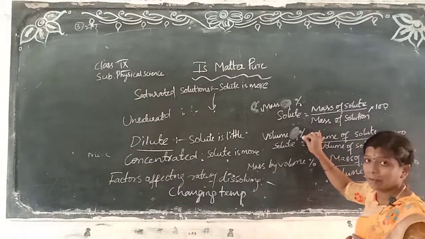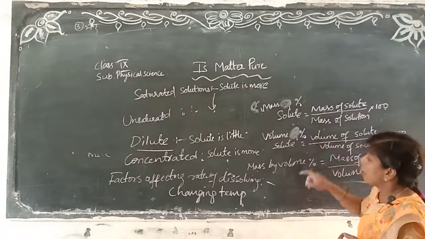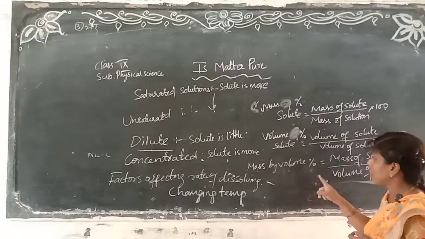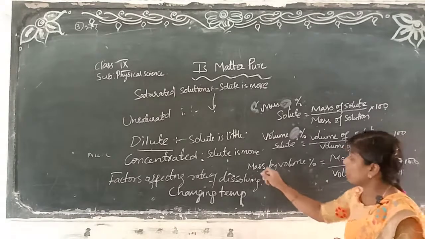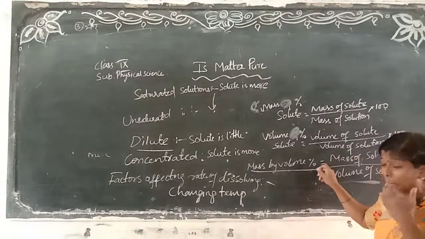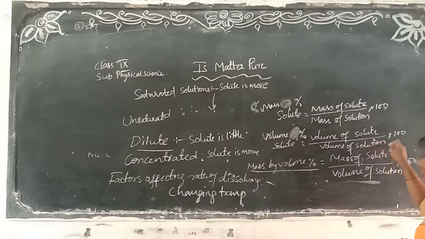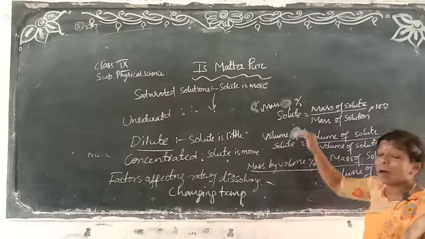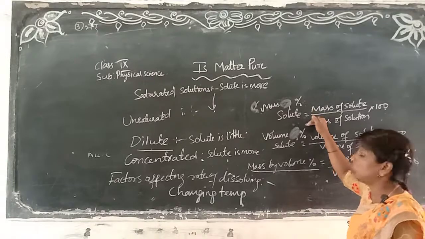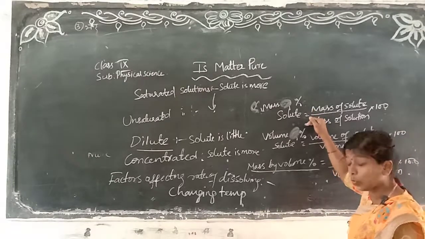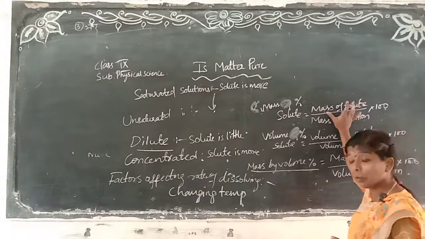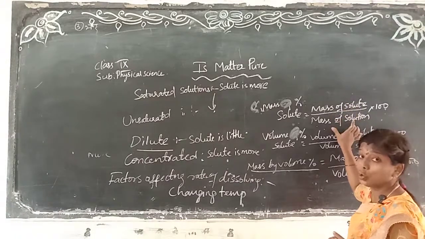Percentage we are finding, how much is there in that. Volume percentage in terms of mass and volume. Mass by volume percentage equals mass of solute by volume of solution into 100. Mass percentage of solute equals mass of solute by mass of solution into 100.